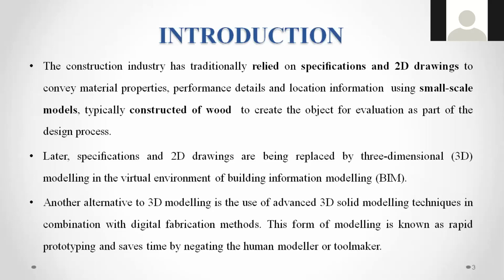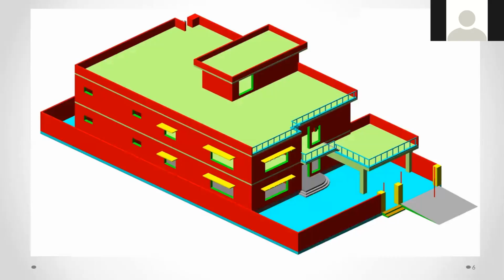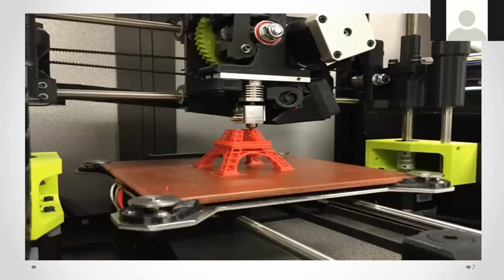That means once a model is not sufficient to visualize how it looks, this is the rapid prototype. See, this is the Eiffel Tower. See how the construction is happening here using this 3D technology. To develop this, the first step is you have to create a 3D model in an AutoCAD file.